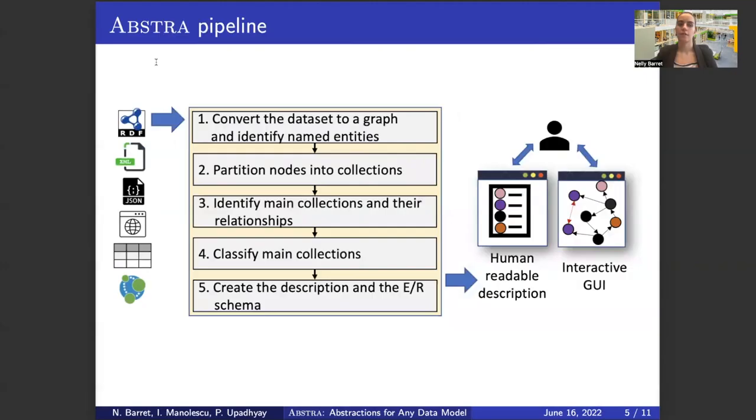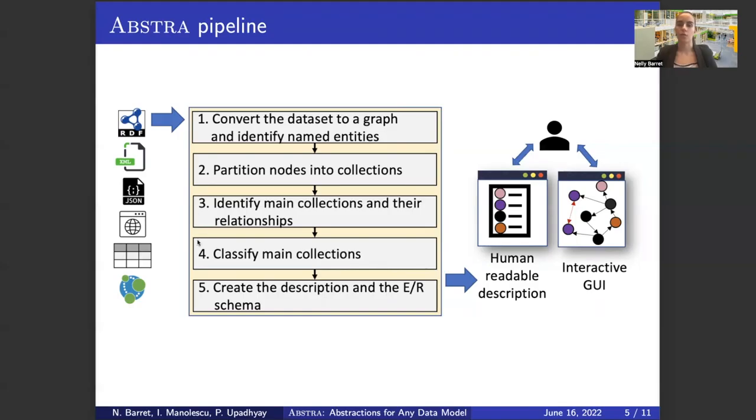Now, I will explain how ABSTRA works. So ABSTRA takes as input any dataset on the left and converts it to a graph. It also identifies the named entities. Next, it partitions the nodes into collections, and then it identifies the main collections and their relationships using one of the two techniques we devised. The first one is based on an original algorithm, and the second one is based on the PageRank algorithm.